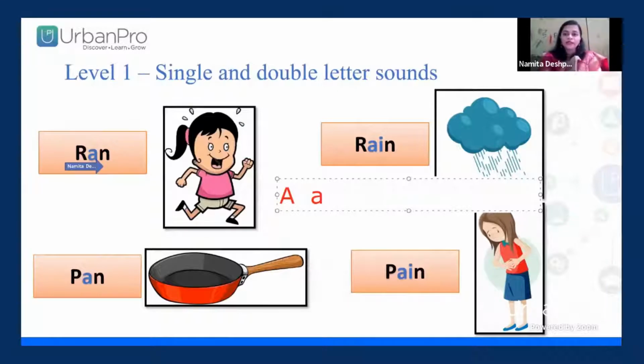Now we have all learned the letter A. But when we pronounce a word, it becomes the sound A. For example, apple. So the letter is A, but the sound of the letter is A. So apple, and suppose it is in the middle of a word, it becomes ran. For example, A-N-T, ant. So letter A, sound A.